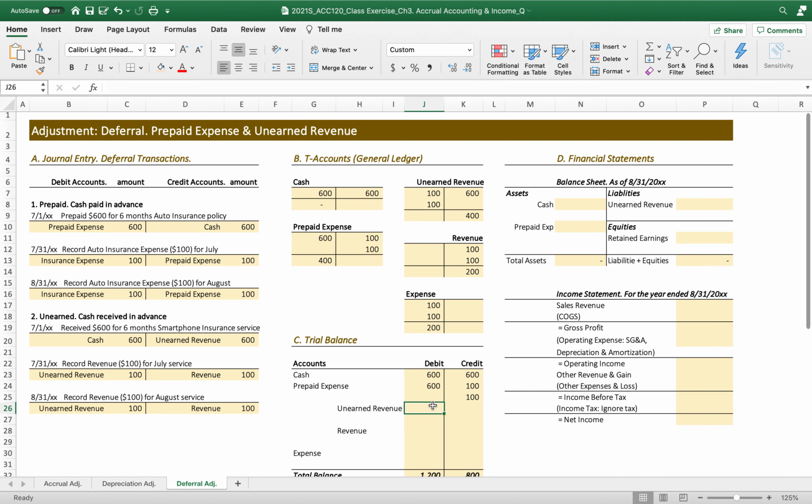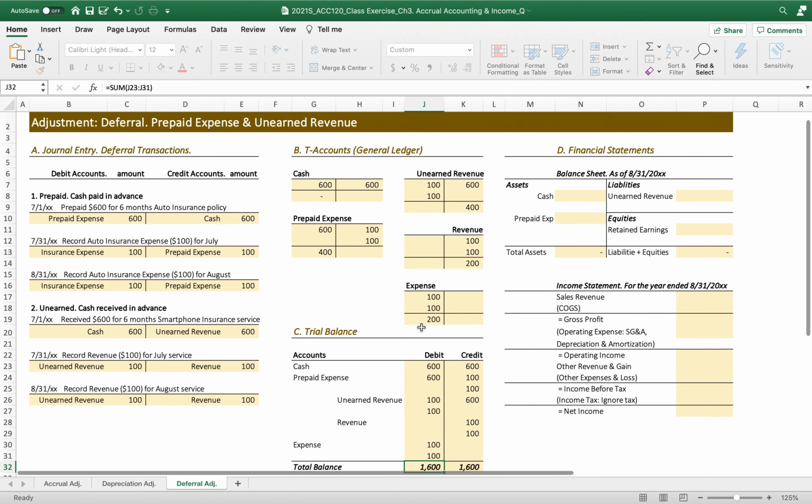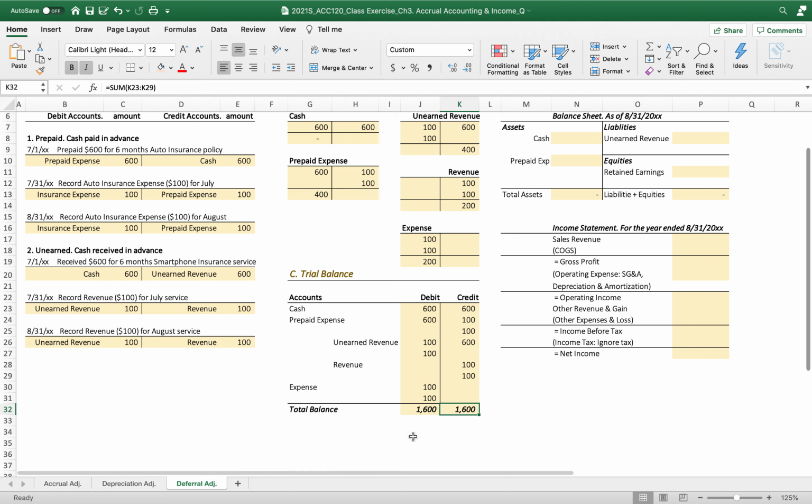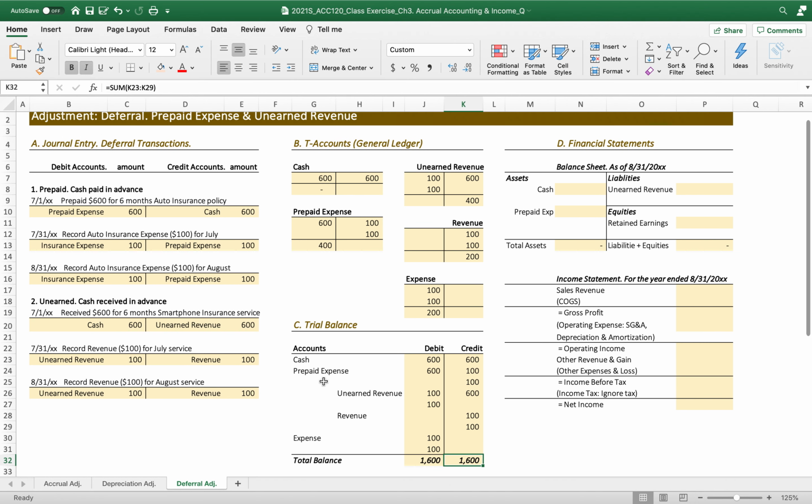Then unearned revenue, and the revenue on the credit, 100 and then 100. Then how about the expense? Okay, we have an expense of 100. So the total sum of 1600 on the debit and the credit are balanced out. So we made sure that we collected all the journal entries into the T accounts.